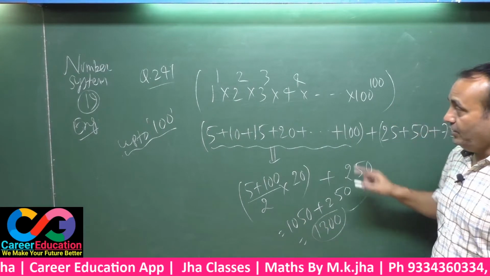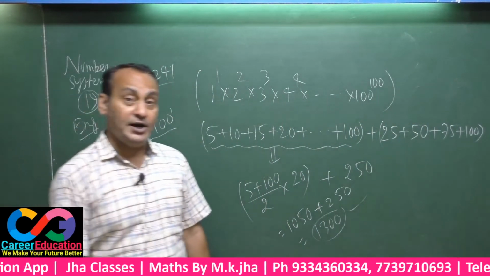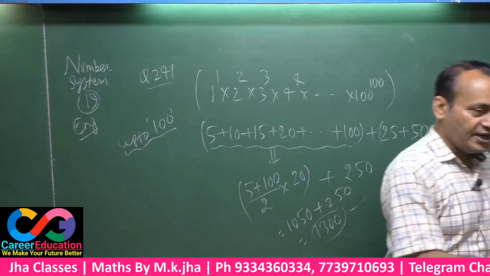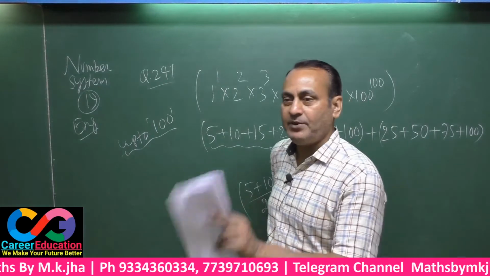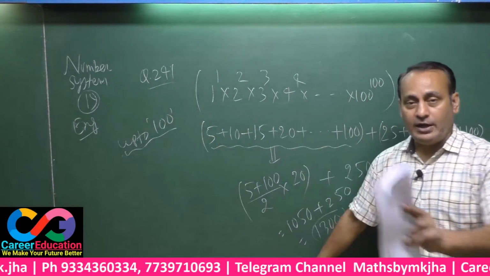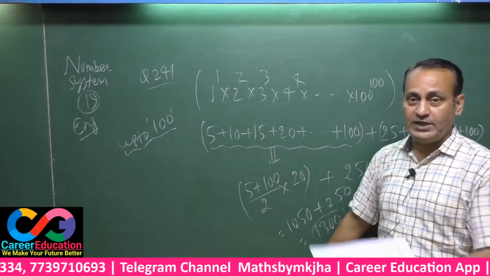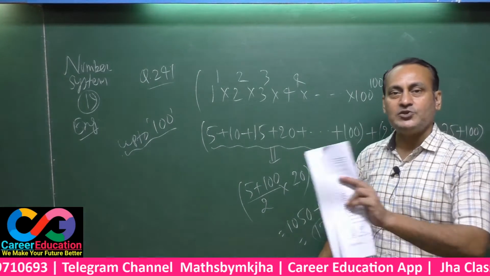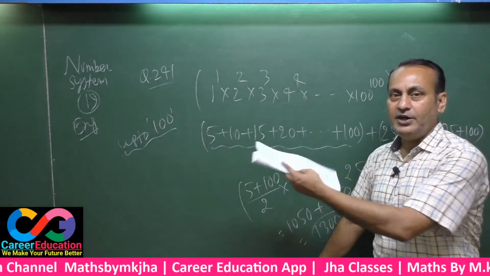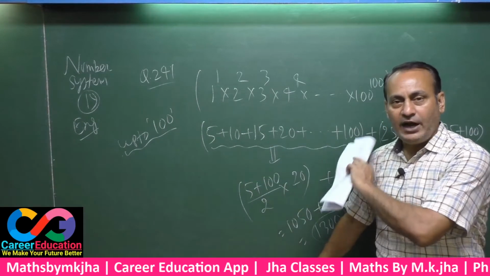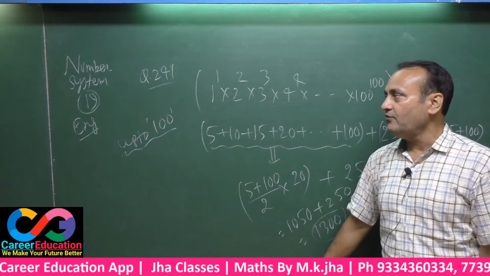Note down. In such type of questions, 1 power 1 into 2 power 2 into 3 power 3 up to 100 power 100, you have to pick up the last base, that is 100. Up to 100 you have to pick up the multiples of 5, 5 plus 10 plus 15 up to 100, then multiples of 25, then multiples of 125 if possible. Up to 100, multiples of 125 can't be possible. That's why you have to pick up only 25, 50, 75 and 100. Add all these numbers, and after addition you get the final result.